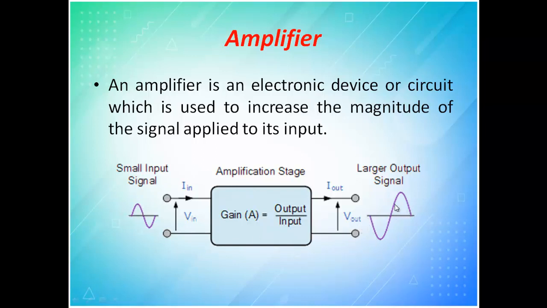There are amplifiers where whatever you give as an input will be amplified without inverting. In a non-inverting amplifier, you can see the waveform is initially on the positive half cycle and then negative. So an amplifier is an electronic device or circuit which is used to increase the magnitude of the signal applied to its input.